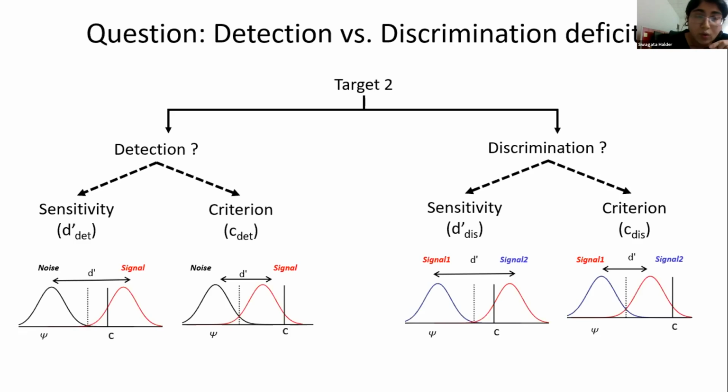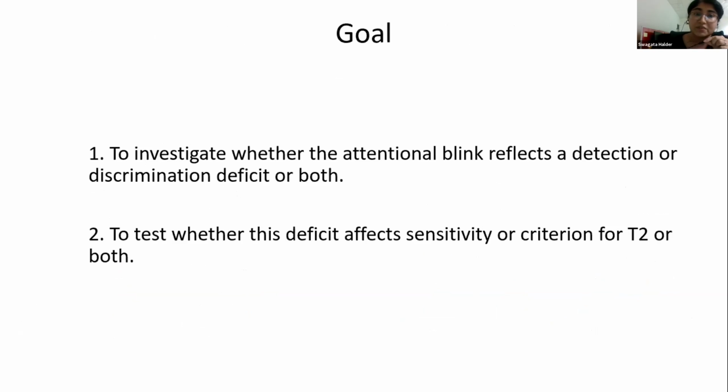So our goal in this study was, first, to investigate whether attentional blink was a detection or discrimination deficit or both, and second, to test whether this deficit affects sensitivity or criterion or both. These are the two main aims.